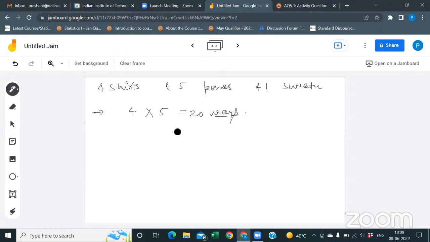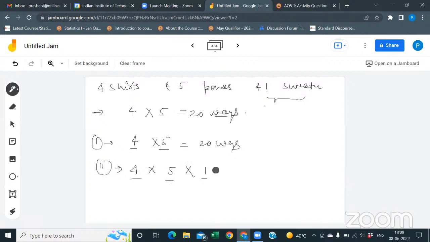Now let's see. There is one option, one sweater. First case: suppose he does not wear the sweater. Then how many ways will there be? Only shirt and pant, 20. That means 20 ways. Another case, when he wears the sweater, that means number of ways for shirt, number of ways for pant, and number of ways for the sweater. Again it will be 20. So the total possible outfits will be 20 plus 20, that means 40 ways. Got it? Yeah.